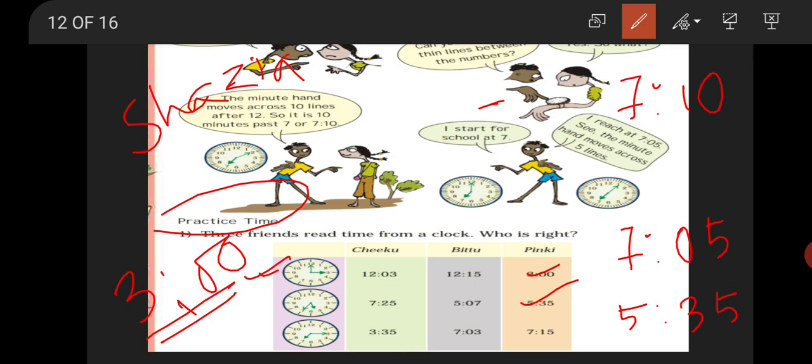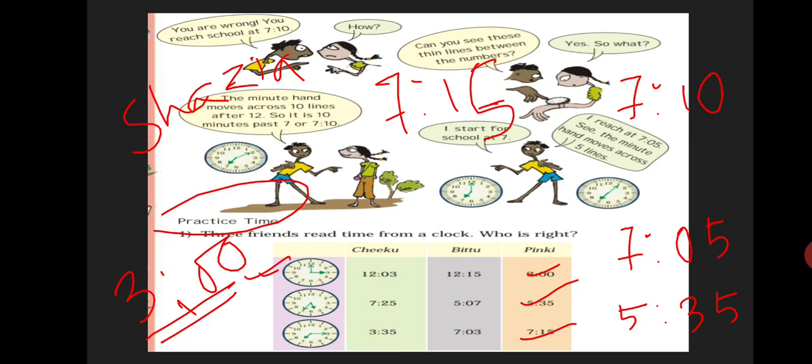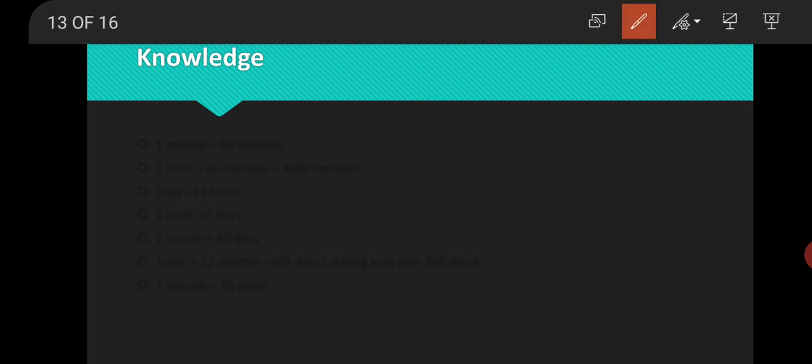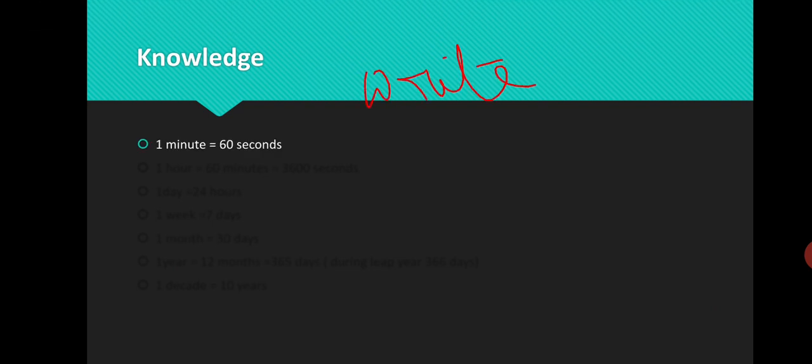Pinky. Third clock. Our hour hand is on 7 and the minute hand is on 3. That is 3 into 5, 15. What is the time? 7:15. So who is right? Pinky is right. I think this is clear to everybody. Now comes some important concepts. This you have to write on your copy. Now read what is the concept.